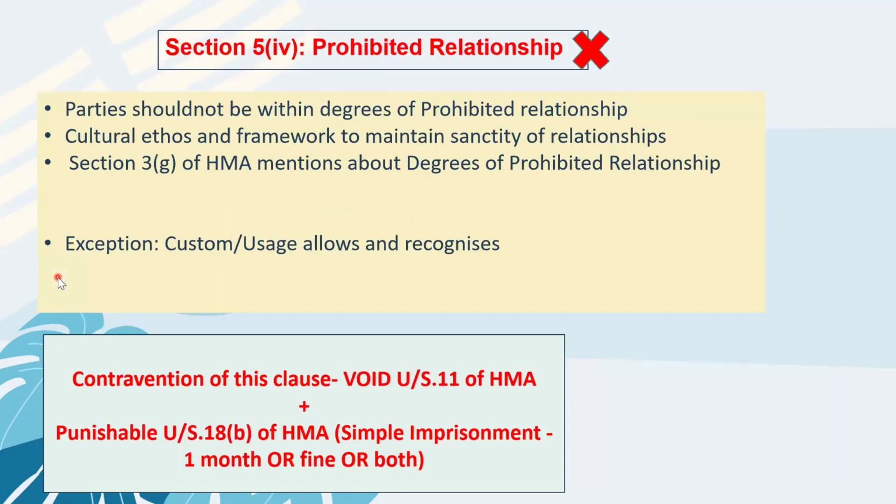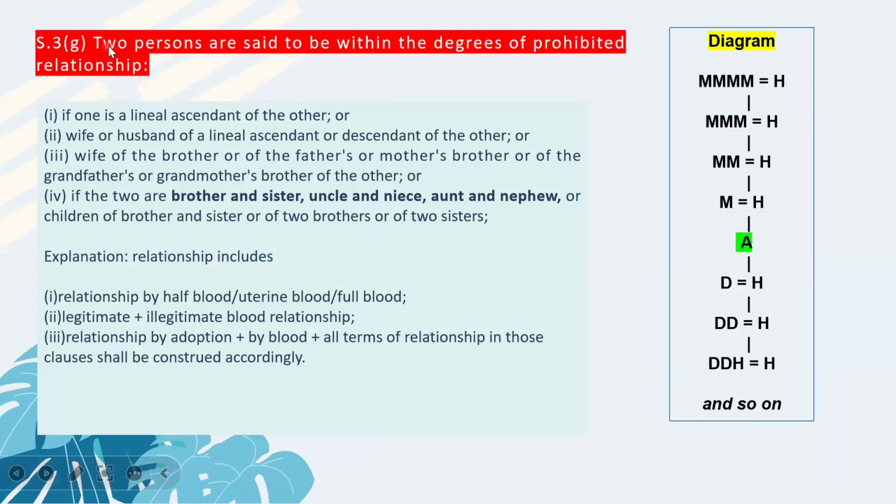I hope you're clear. So coming back to prohibited relationship. So marriage between prohibited relationships is totally not recognized under Hindu law. Now, what are prohibited relationships under Section 3G of Hindu Marriage Act? Okay. You can see here 3G says two persons are said to be within the degree of prohibited relationship if one is a lineal ascendant, wife or husband of a lineal ascendant, wife of brother, if two are brother and sister, uncle and niece, aunt and nephew. You know, all these kinds of relationships are prohibited. Okay, you cannot marry within this prohibited degree of relationship.